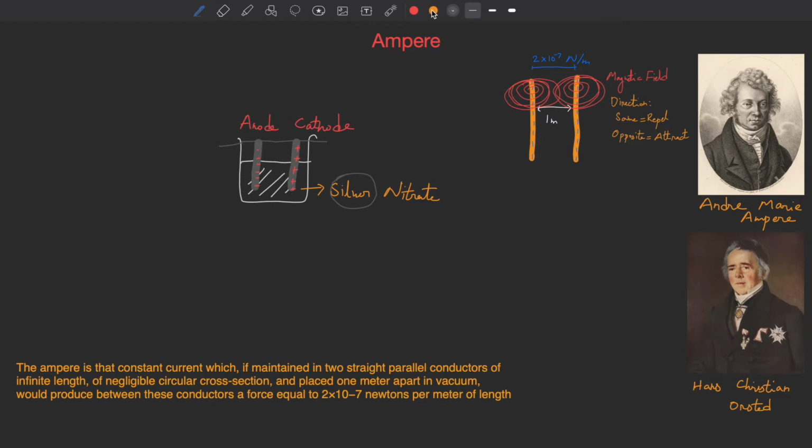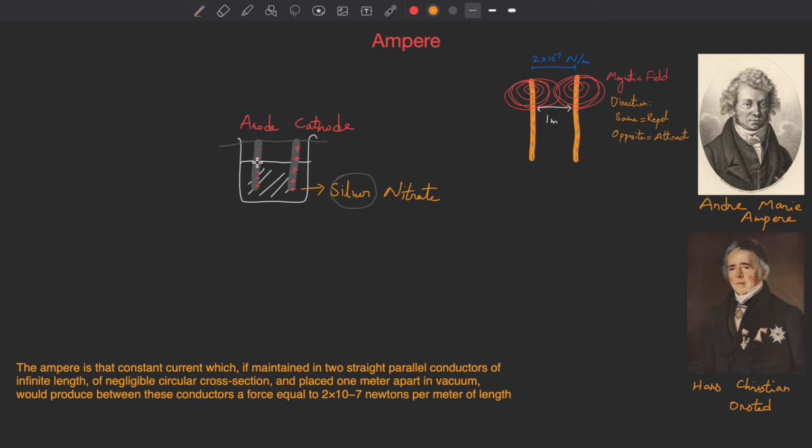So silver from the silver nitrate would just gather up at the cathode area.